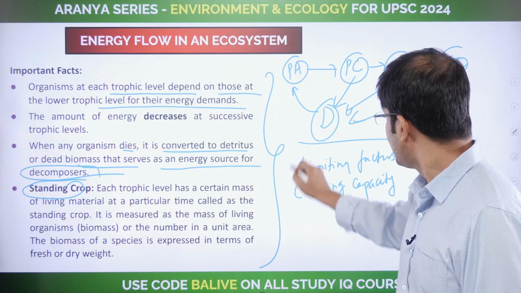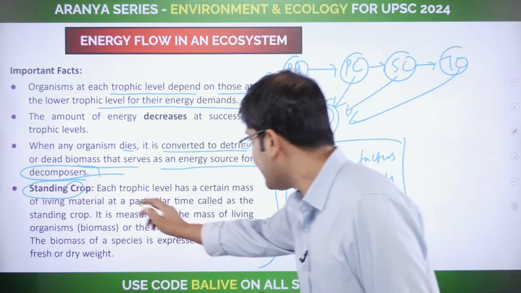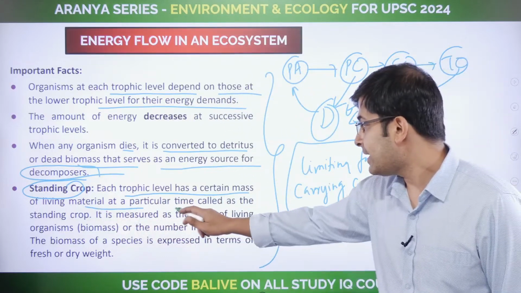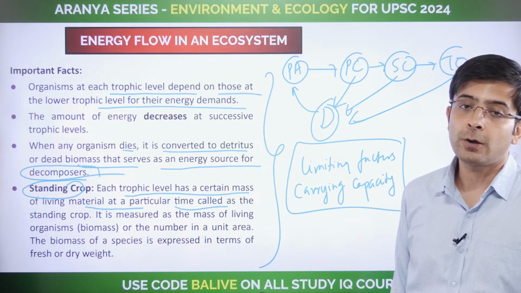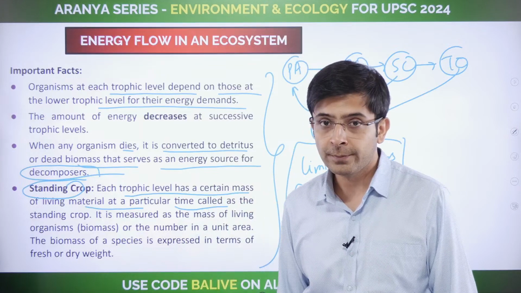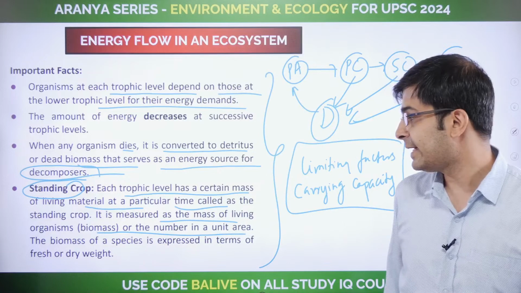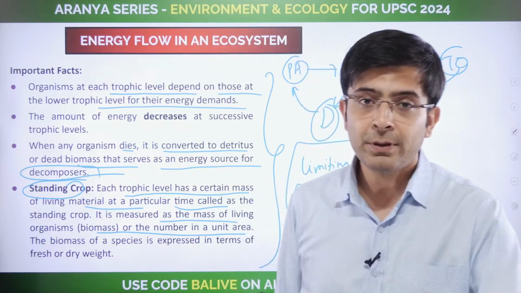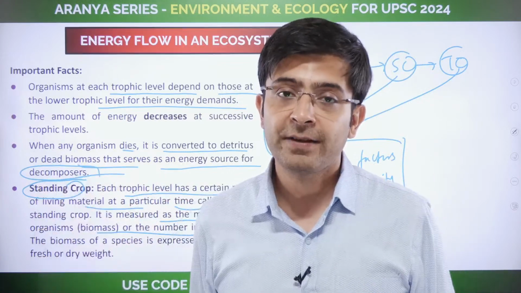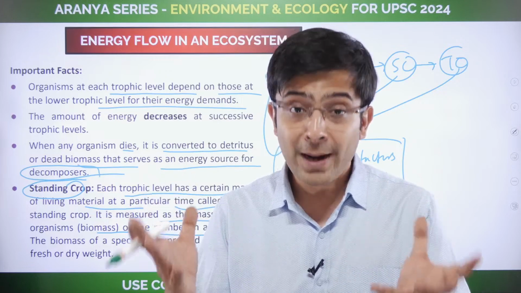Okay. A similar term is standing crop. What does it say? That each trophic level has a certain mass of living matter at a particular time, which is called the standing crop. The total living mass is the standing crop, measured as the mass of living biomass or the number in a unit area. Absolutely simple. Standing crop is the number of living organisms, plants and animals, that exist within a particular area. The actual number is what you're looking at, the biomass.